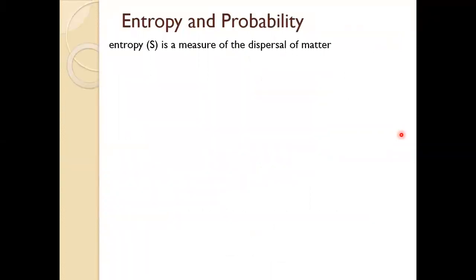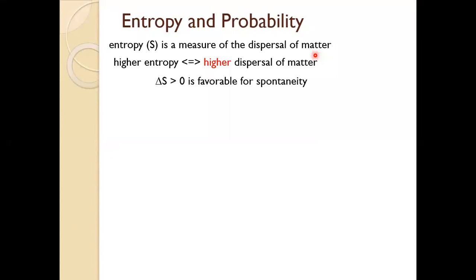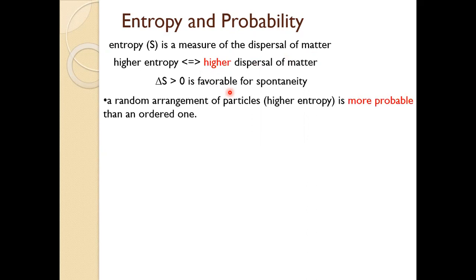And entropy, as we learned in the previous lesson, is a measure of the dispersal of matter. What we mean by that is that a state of higher entropy is a state with higher dispersal of matter. And also what we learned from the last lecture is that a positive change in entropy, a delta S of greater than 0, is favorable for spontaneity. So it's a condition that tends to make the process spontaneous. What we hope to learn in this lesson is how entropy is related to probability.